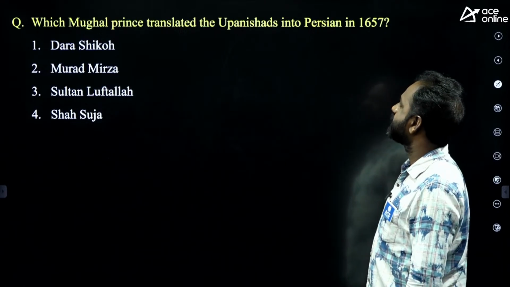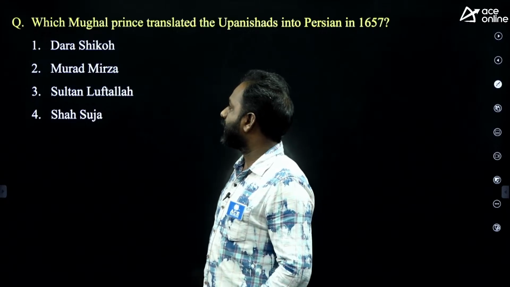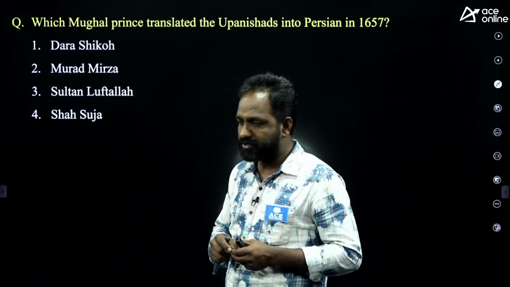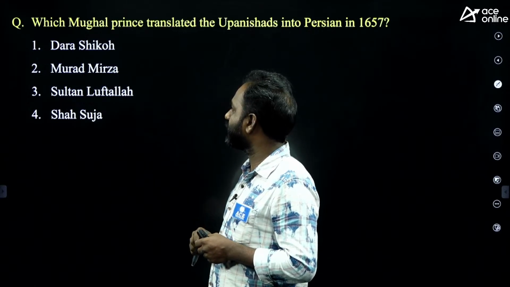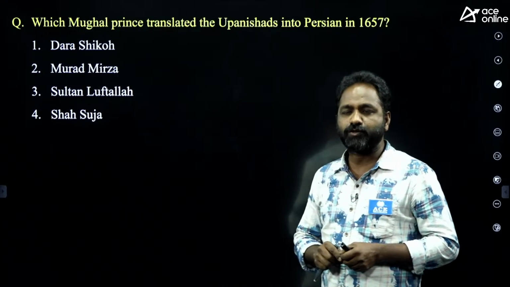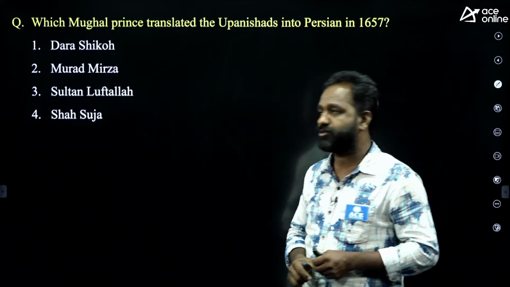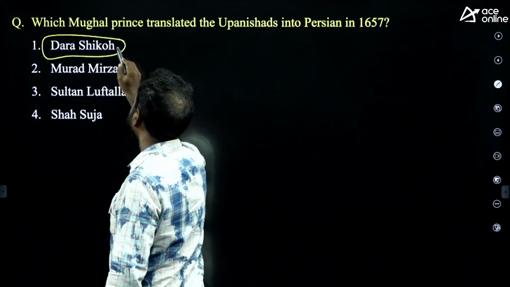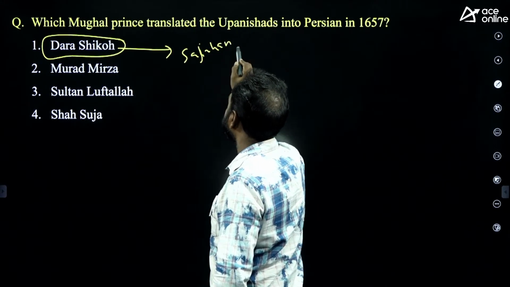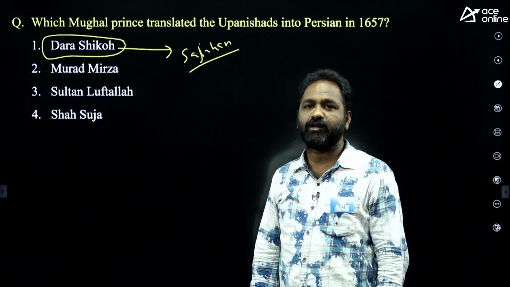Which Mughal prince translated the Upanishads into Persian? A Mughal prince, not a Mughal king. Dara Shikoh, Murad Mirza, Sultan Lutfullah, Shah Shuja. This was a previous question, my dear students. Which Mughal prince translated the Hindu scriptures, the Upanishads, into the Persian language? Dara Shikoh. He was the son of Shah Jahan. He was defeated and killed by his brother Aurangzeb.